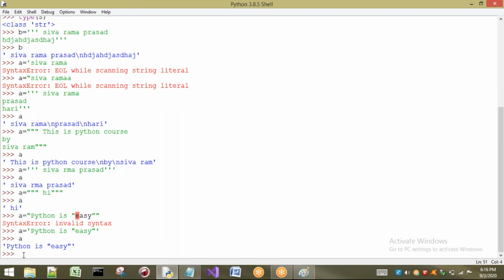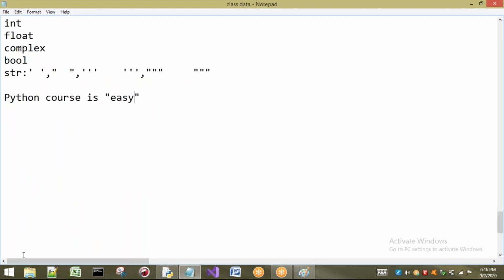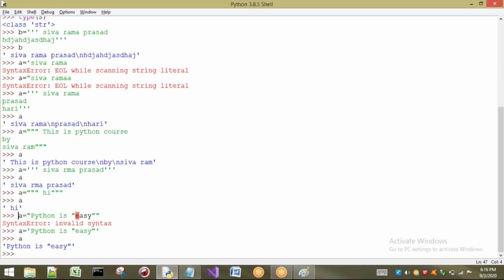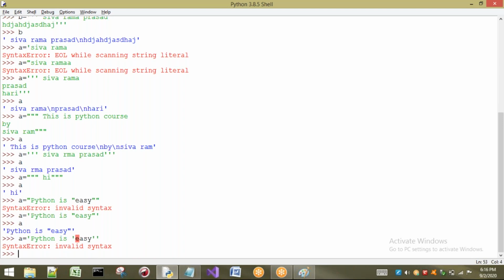Now the concept is, sir, I want to print a single quote. That means here the same thing I want to print with single quotes, in this way. So the same thing, if you try to print a single quote inside single quotes, it is not allowed. If you take this type of string, it is going to give a syntax error.